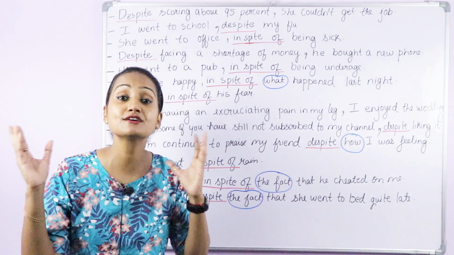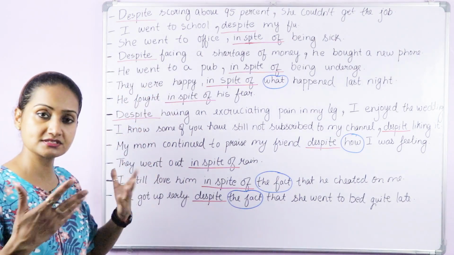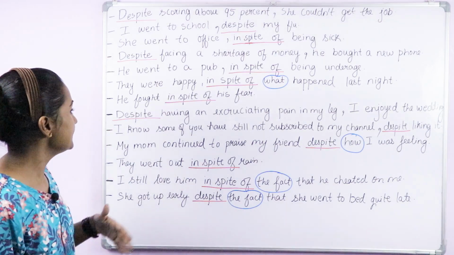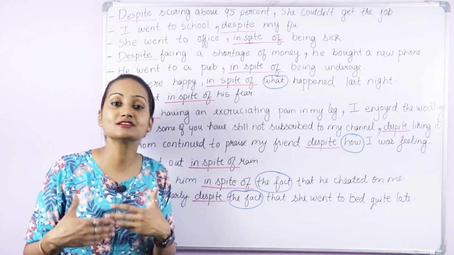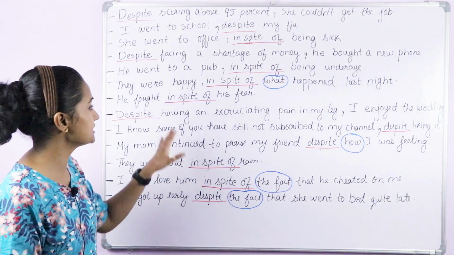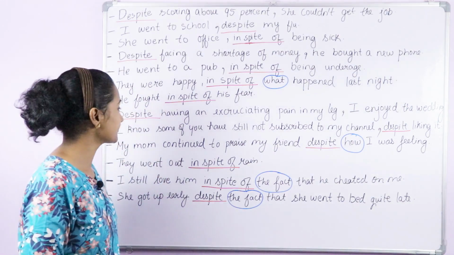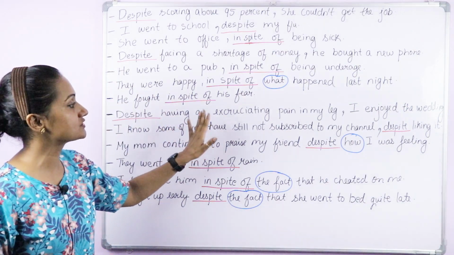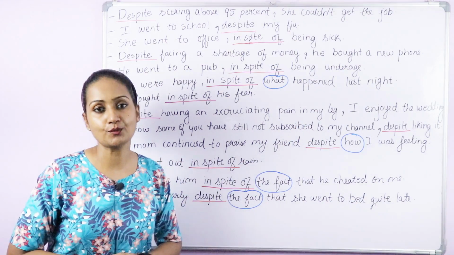Last night they had a big fight, but after that, they were happy. So this is a contrast. He fought in spite of his fear. He was scared, he had a fear, but in spite of his fear, he fought. Despite having an excruciating pain in my leg, I enjoyed the wedding.